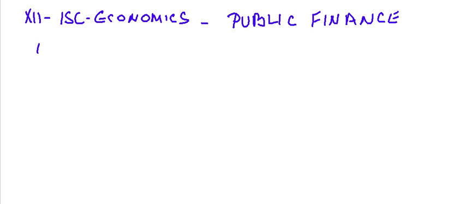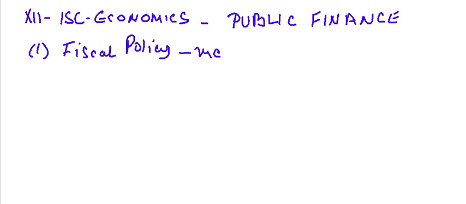Let me discuss the first one which you have to study, called fiscal policy. Now you know what is finance and what is public finance. Wherever the word public comes, you are aware that this is not private, this means government. So if it is finance with the government, it is the government's finance, and here we are talking about fiscal policy. Here you have to know what is the meaning of fiscal policy, and you also have to know the instruments of fiscal policy.